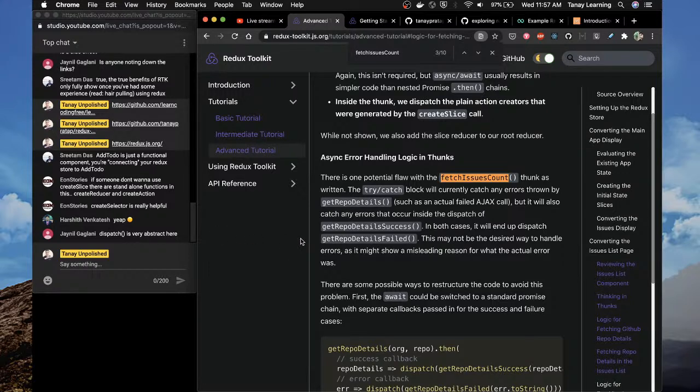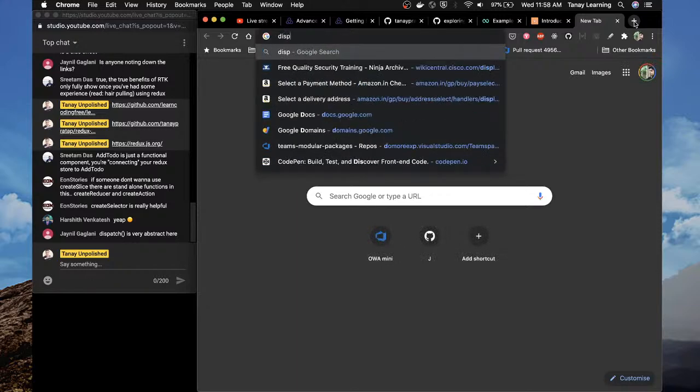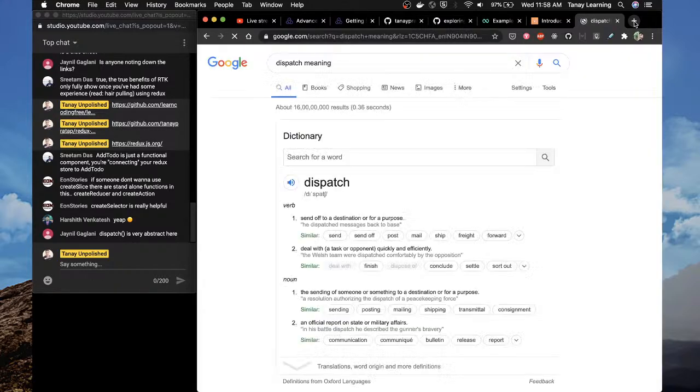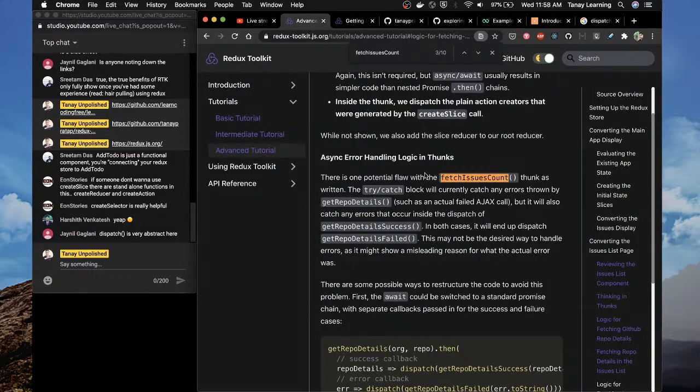So basically, this is why I wanted you guys to be live so that you will ask questions. Thank you. So dispatch is nothing but basically a way to send an action to the store. Dispatch in English, what does dispatch mean? If you look up the meaning, it says send off to a destination or for a purpose, right? So what dispatch does in Redux is it sends off an action to the store, to the reducer, and then the reducer can act on it.